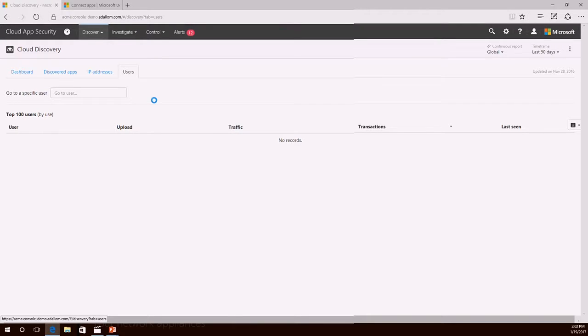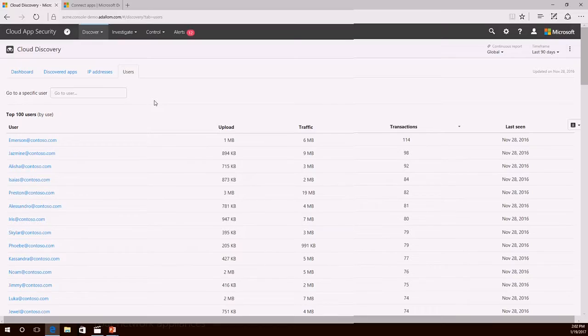I can also see information about the user accounts and the usernames that have been sent up to me using these log files. If your firewalls don't record username information, obviously we won't have this. Another question that I get commonly at this screen is, what about privacy? What about obfuscation? What about tokenization?